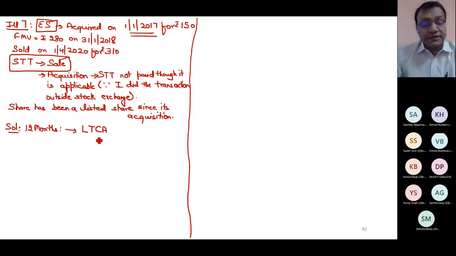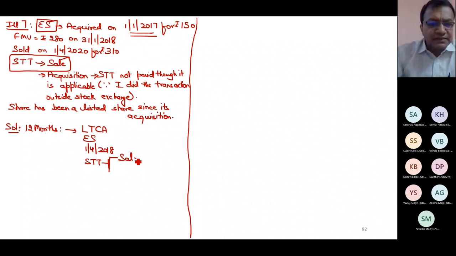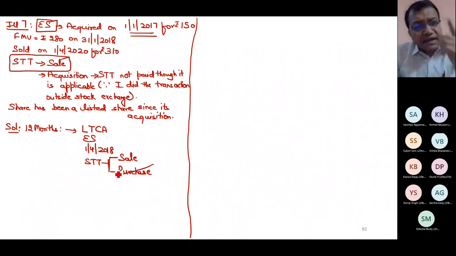Now, if it is long-term and it is a share, I will start thinking in the direction of 112A. Is it equity share? Yes. Did the transaction happen on or after 1st April 18? Yes. Is STT paid at the time of sale and purchase? At the time of sale, yes. At the time of purchase, no. But no issue, I need to check: am I covered under any exemption or exception?